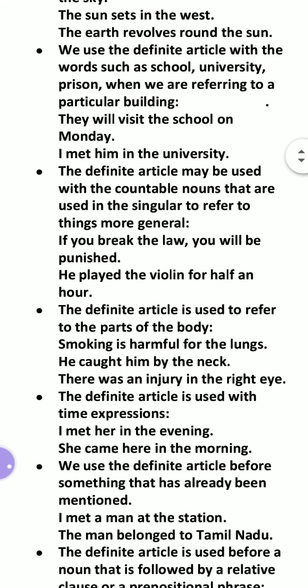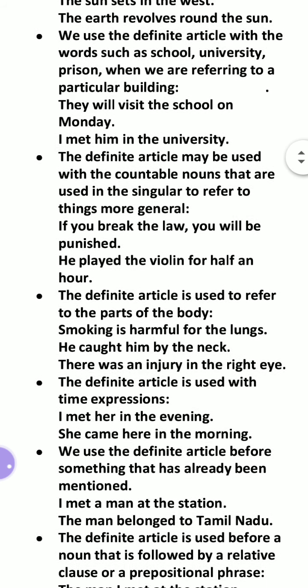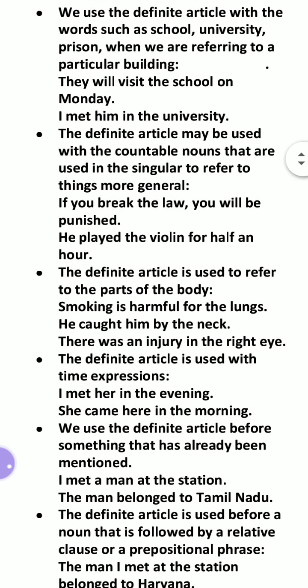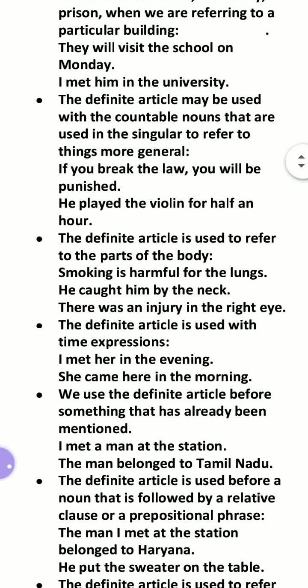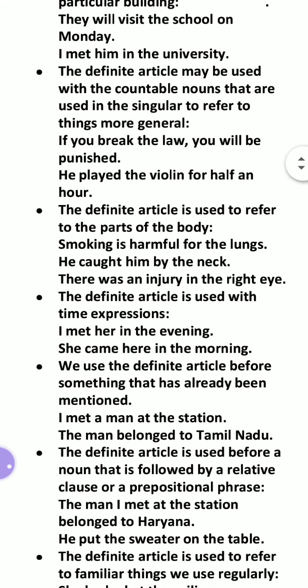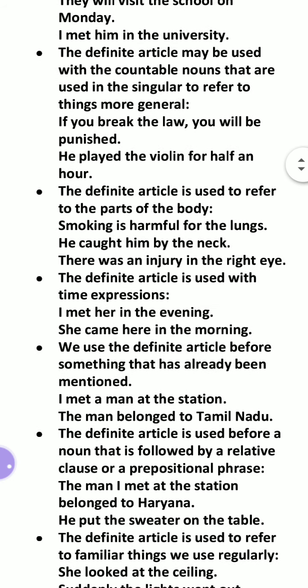Next one, the definite article may be used with countable nouns that are used in the singular to refer to things in a more general sense. Like, if you break the law, you will be punished. So here the is the definite article, and law is a countable noun. He played the violin for half an hour.